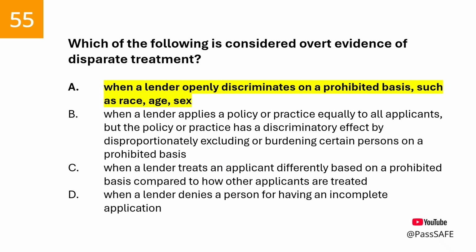A is an example of overt, which is obvious and open discrimination. B is an example of disparate impact, which is the policy or practice is having a discriminatory impact, despite applying the policy or practice equally for all applicants. C is an example of comparative, which relies on how a person is treated, compared to another person who is similarly situated. The key word with comparative is compare. D is a legal and permissible circumstance where a loan can be denied.